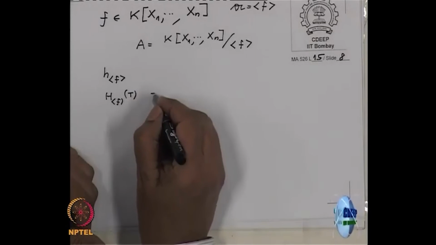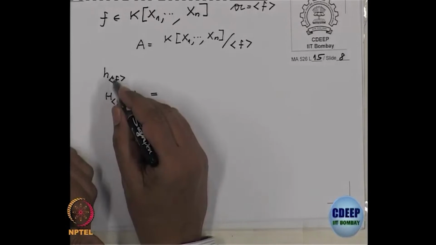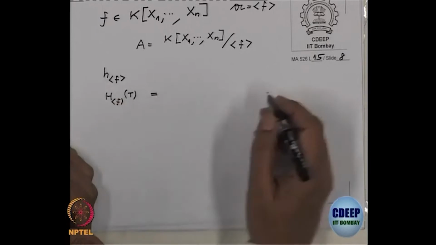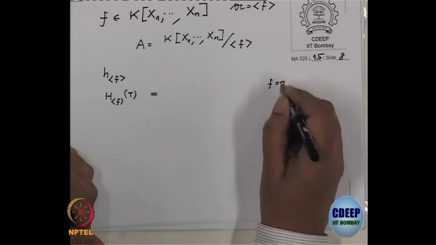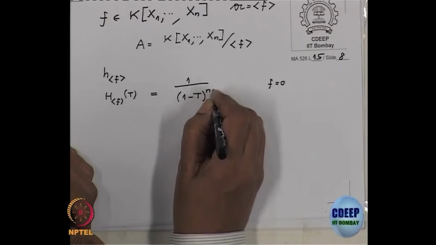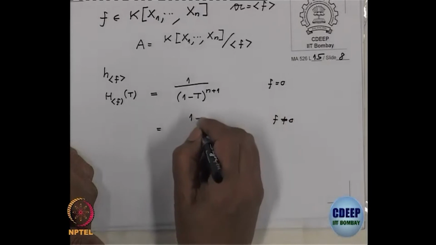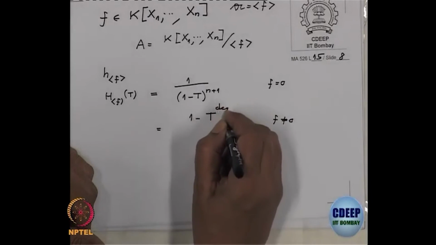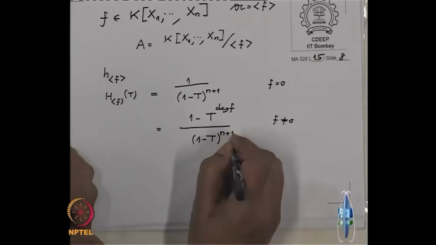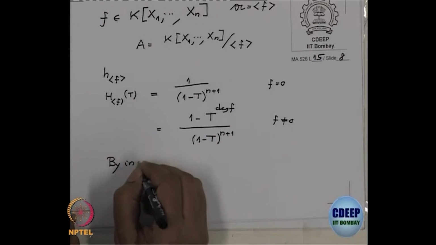I will write the series now. From each you can read the other one, because these are the coefficients, and once you know the coefficients you know the series. For f equal to the 0 polynomial, it is easy: it is 1 upon (1 minus t) power n plus 1. And if f is non-zero, it is (1 minus t power degree of f) divided by (1 minus t) power n plus 1, and this one proves by induction on n.